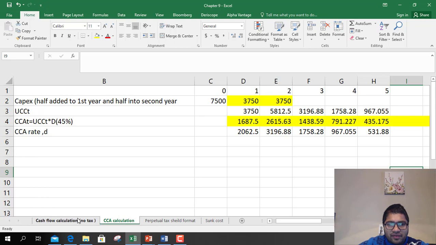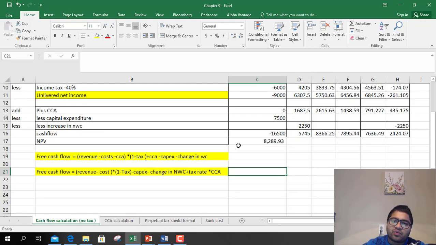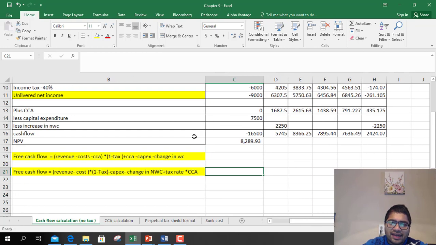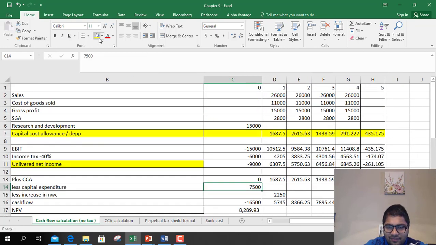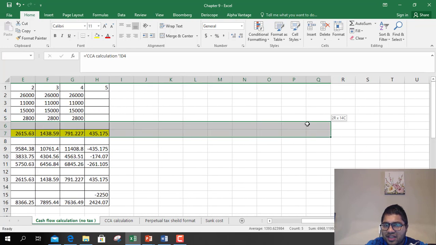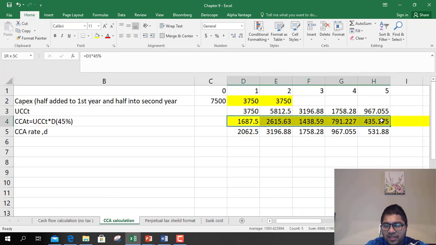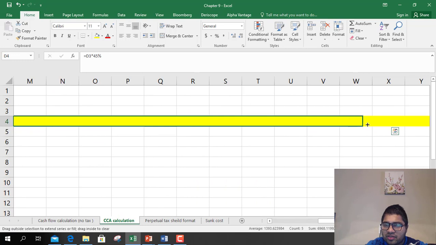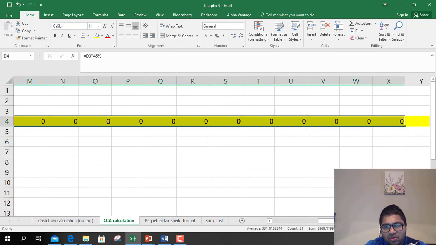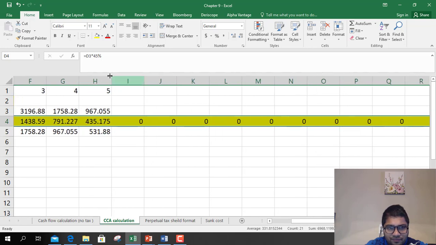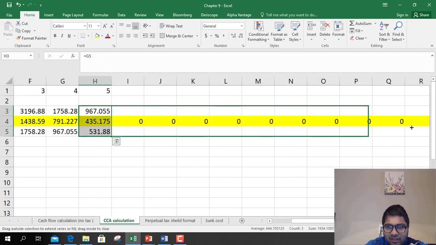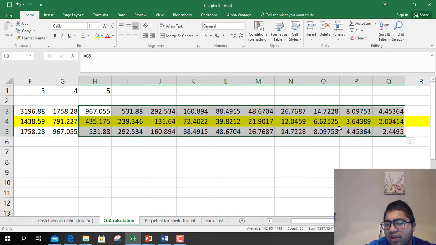So we have done CCA, we have done cash flow, but this is the wrong way to do it. Why is it the wrong way? Because if you spend $7.5 million to build an asset, this CCA benefit, this deduction you get from net income, keeps on going into the future. It's a benefit because it decreases your taxes. So you have to factor that in, but we didn't factor it.